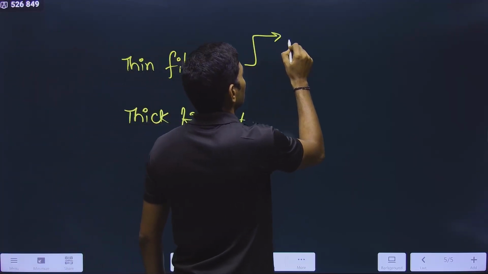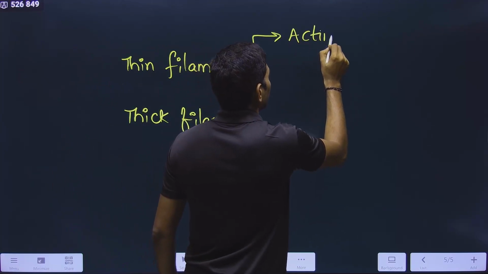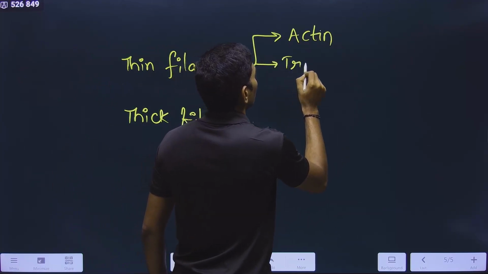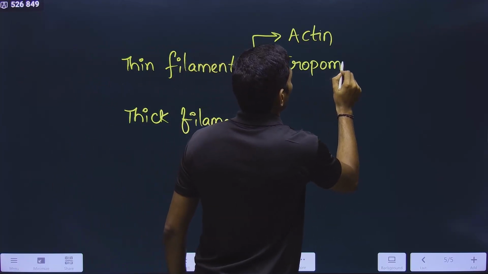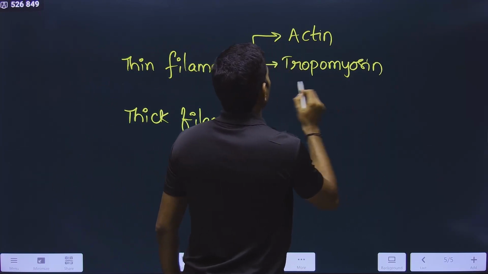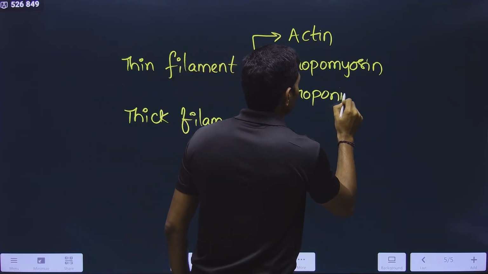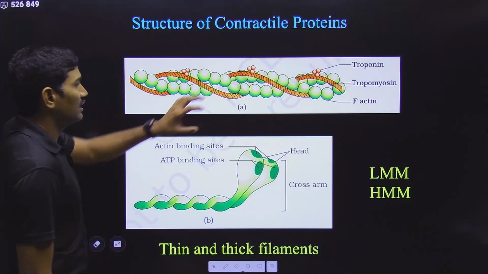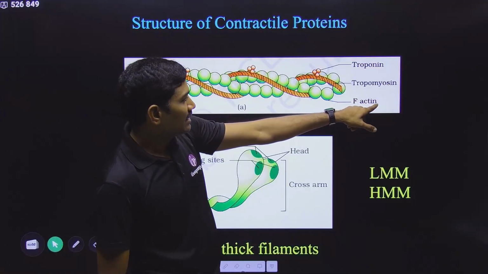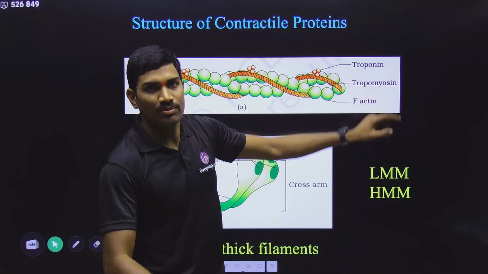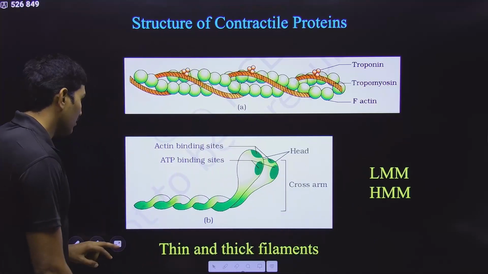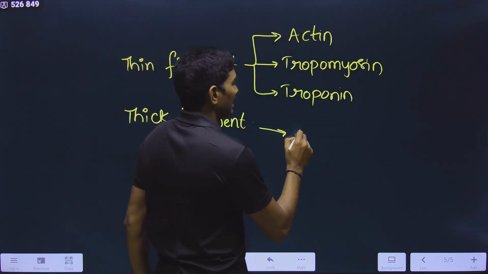This is very important. The thin filament has actin, tropomyosin, and troponin. Please remember, this is the thin filament. This thin filament has actin, tropomyosin, and troponin. I will tell you one after the other. Whereas the thick filament has myosin.